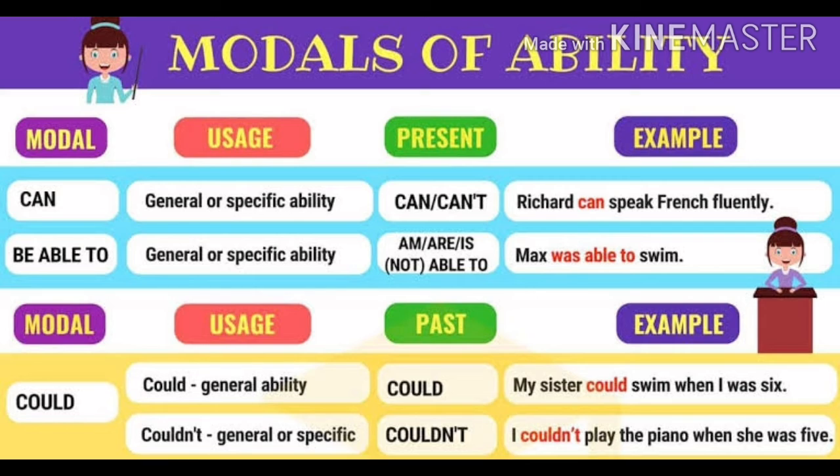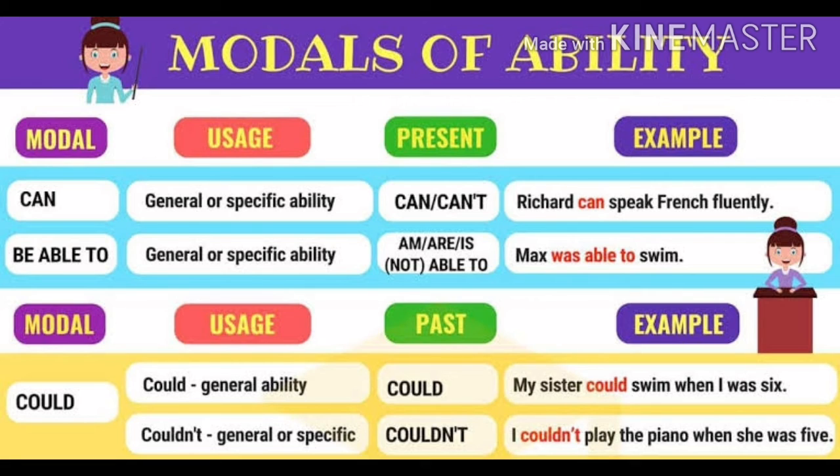And next could also, here we are watching could for general ability, could not for general or specific. See, once my sister could swim when I was 6. Okay, we are talking about the ability of the person. I could not play the piano when I was 5. Okay, we are talking about the past action. And here we are watching general ability, the general ability of the person.